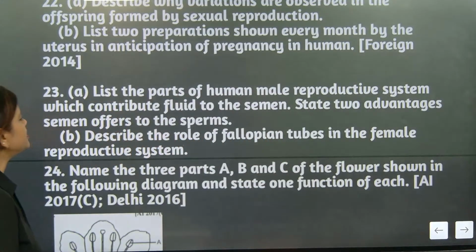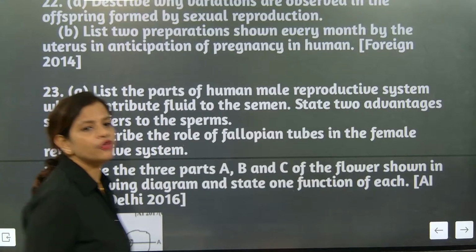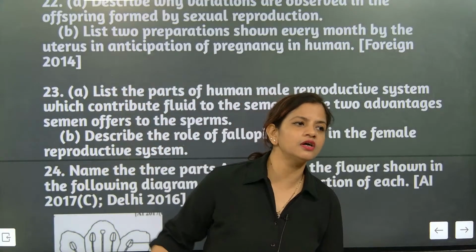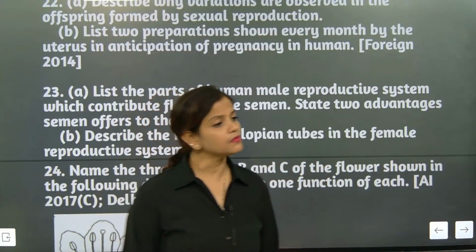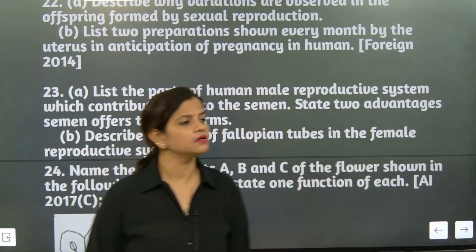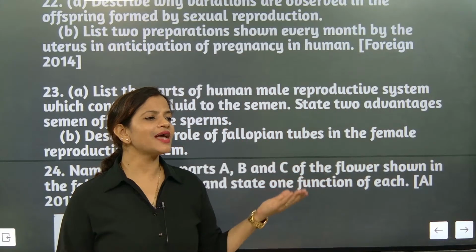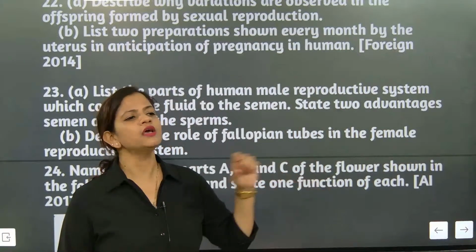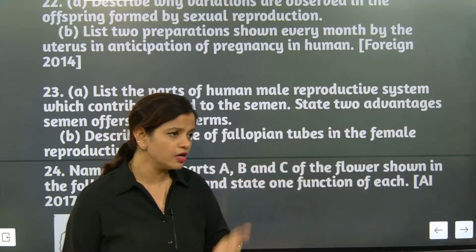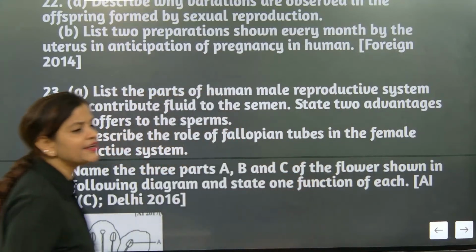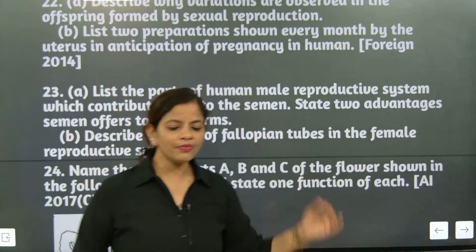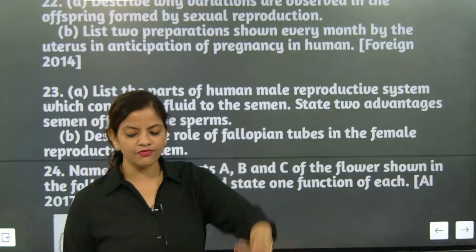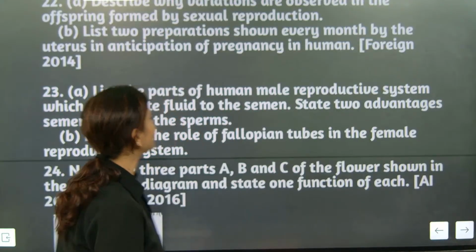Okay. Next one. Describe the role of fallopian tube in the female reproductive system. Fallopian tube is also called the oviduct. It is exactly the pathway for the egg to travel towards the uterus. Understood? It is the pathway for both sperm and the egg. So from that pathway only the egg will be falling. Understood? So it is also the site of fertilization.